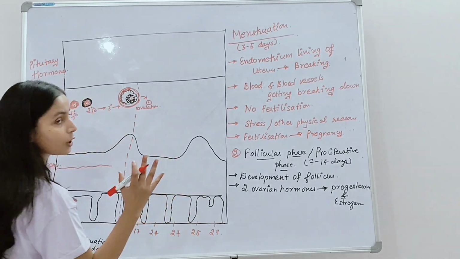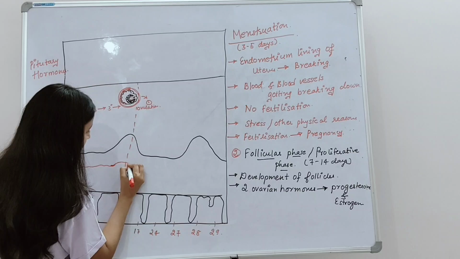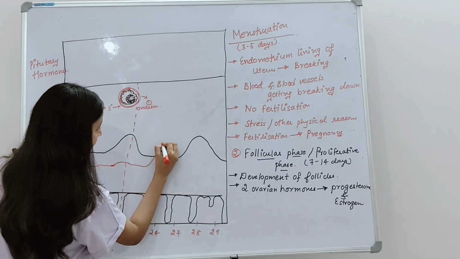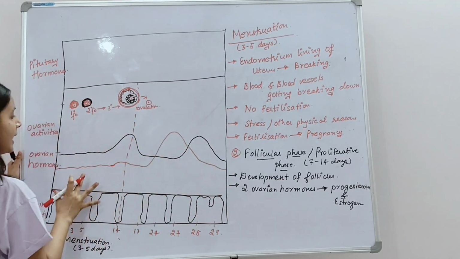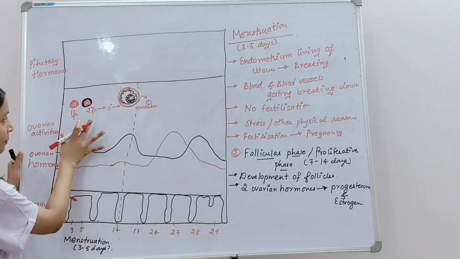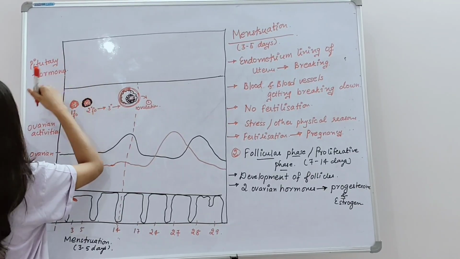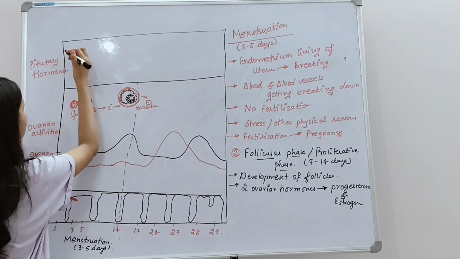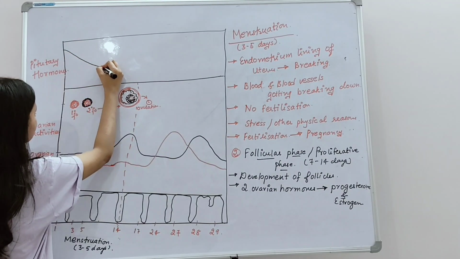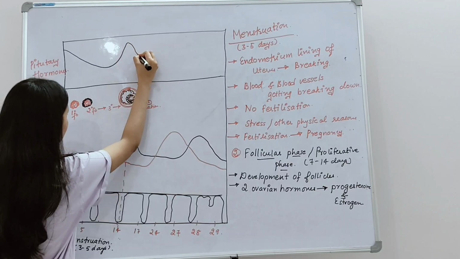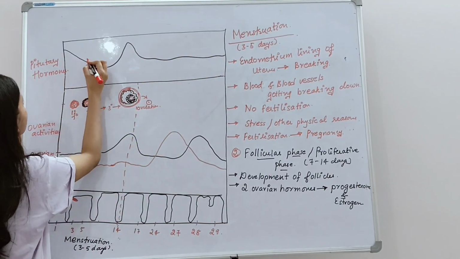It is secreted by the corpus luteum. So progesterone hormone has a low level at this point of time. It increases at the luteal phase. Okay. And now for the development of the follicles, the hormones are follicle stimulating hormone, FSH, and luteinizing hormone, LH.